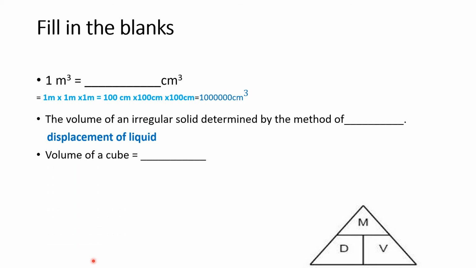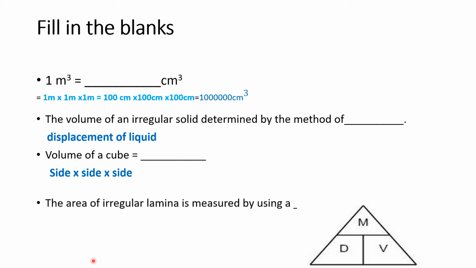Next, volume of a cube. So cube means all sides are equal. So it is side into side into side. If it was a cuboid, we will say length into breadth into height. But here all sides are equal. So volume of a cube is side into side into side, or you can say side cube.